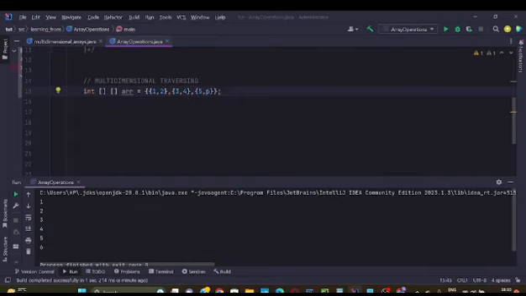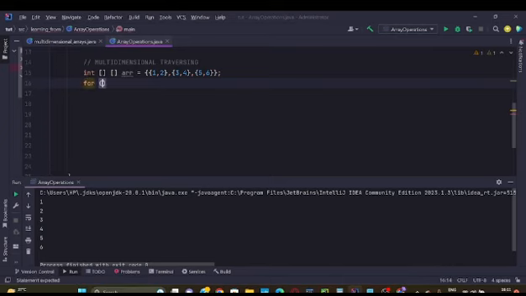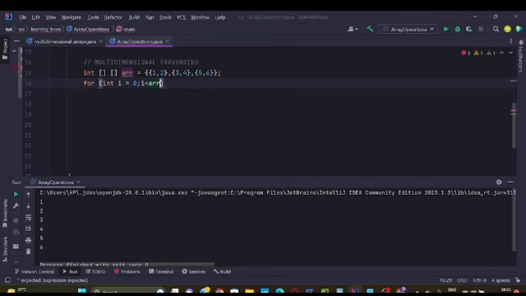Now we are going to traverse through it. For traversing this array, we have to apply two loops. In this case we applied a for each loop, so let's take a for loop. We will say int i equals 0 and i less than arr dot length. When we talk about arr dot length, we mean this one. We are considering 1 comma 2 in this bracket as one element, this second element, and this third element. So we will say that it is less than this and i plus plus.